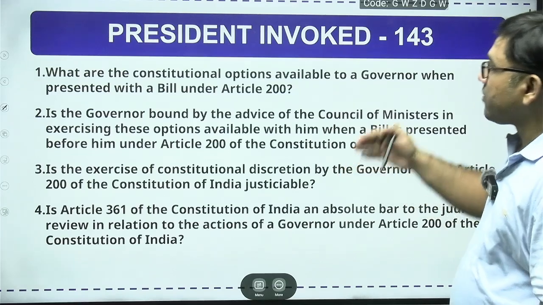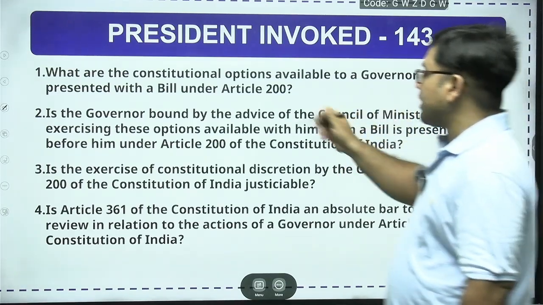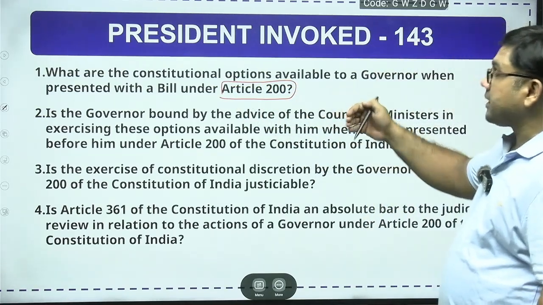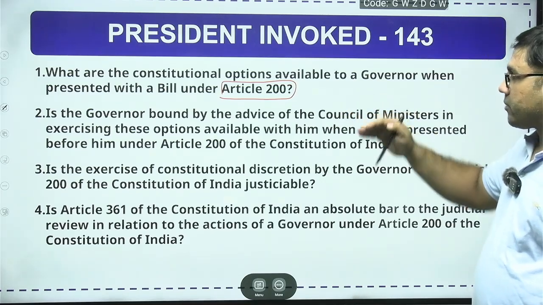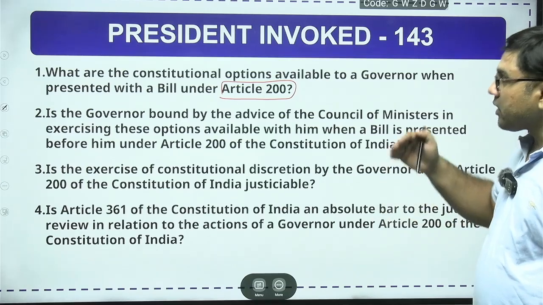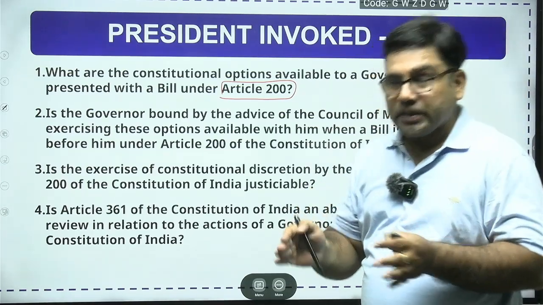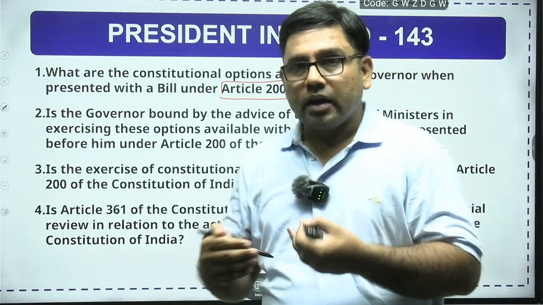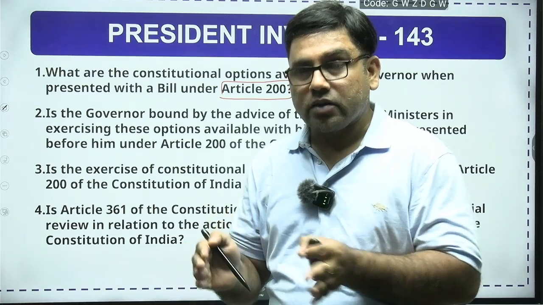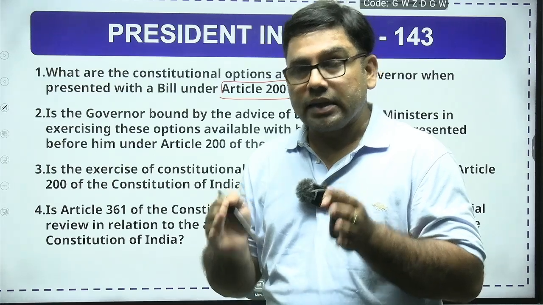These questions are like, what are the constitutional options available to the governor when presented with a bill under Article 200? Options we have already discussed, but the President is asking, give me clarity on these options because you are imposing a time limit. You are saying you will issue mandamus. So you are rewriting the Constitution. The Supreme Court should act as an interpreter of the Constitution. But again, the President is saying that the kind of judgment you have given in the context of Article 200 and Article 201, it seems that you are rewriting the Constitution.